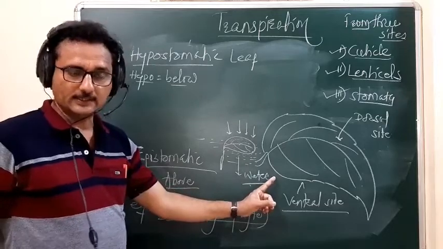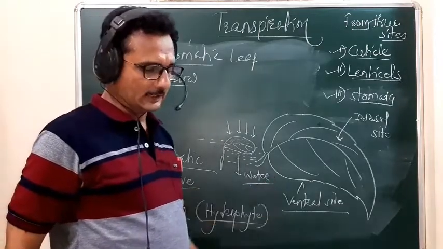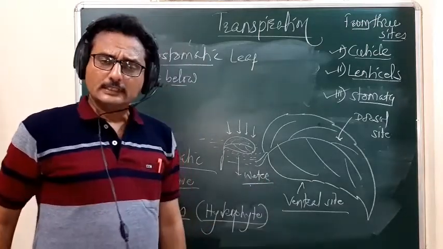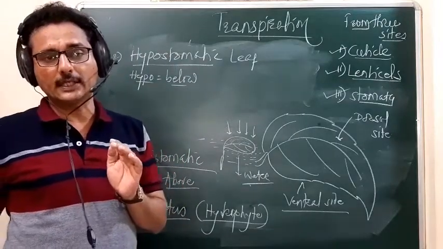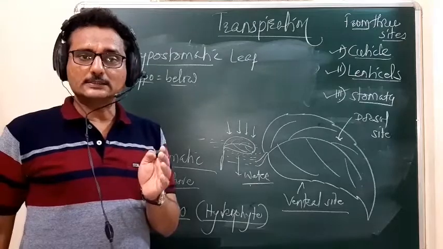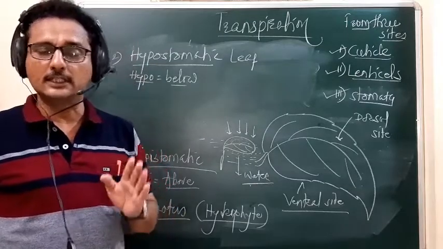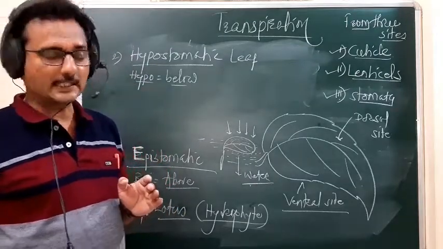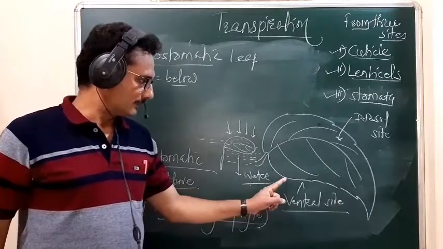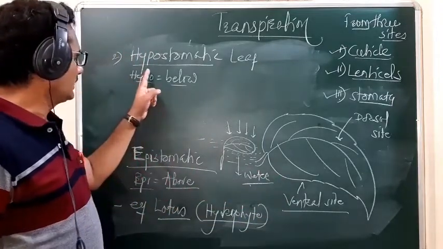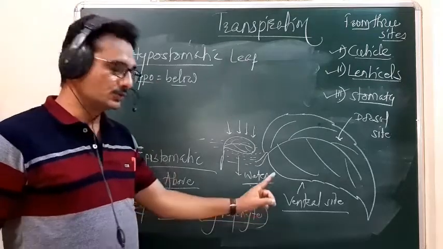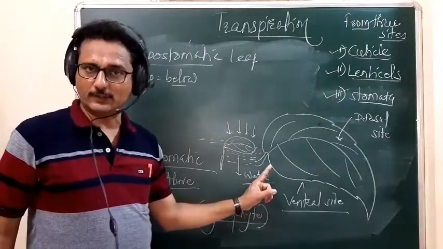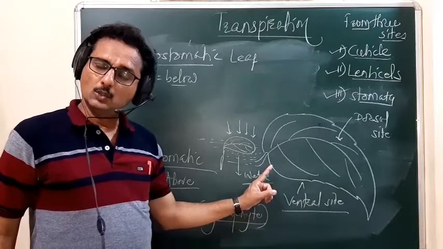The ventral side is the side away from the sunlight, directed toward the soil surface. So in the hypostomatic leaf, the stomata are situated on the lower epidermis of the leaf.